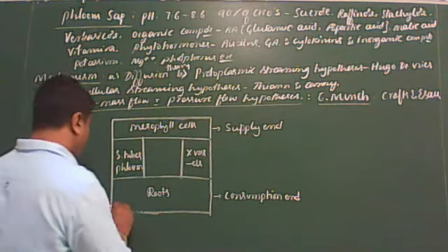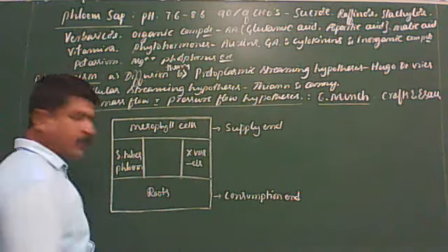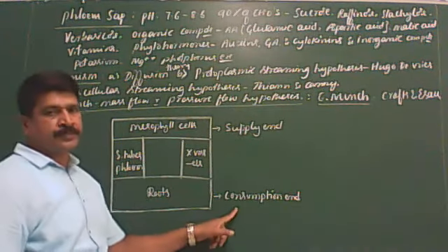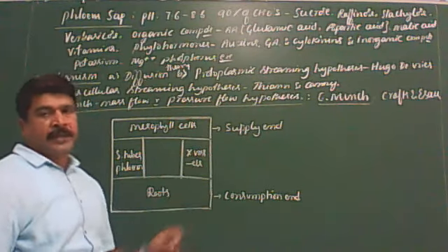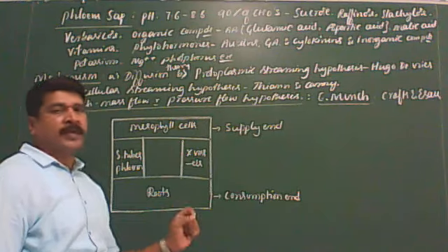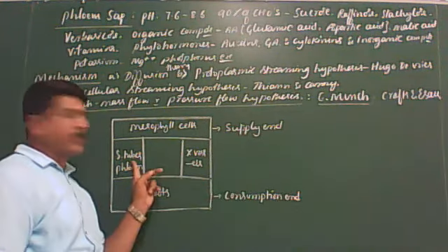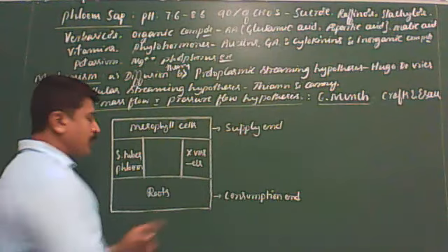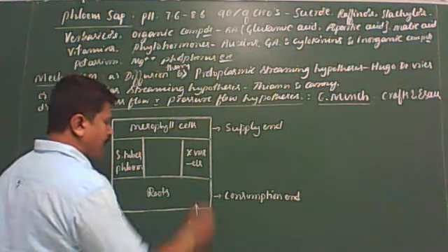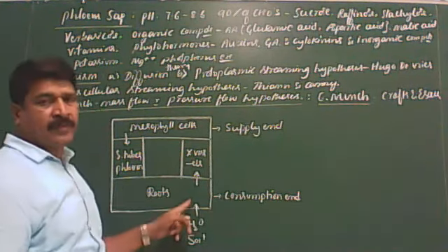So this is the diagrammatic representation of the Munch mass flow hypothesis. Look at the board. Let us consider these are the supply ends, and these are the consumption ends. As I said, according to the Munch mass flow hypothesis, translocation of organic solutes takes place from supply ends to the consumption ends through sieve tubes of the phloem along with the water molecules.